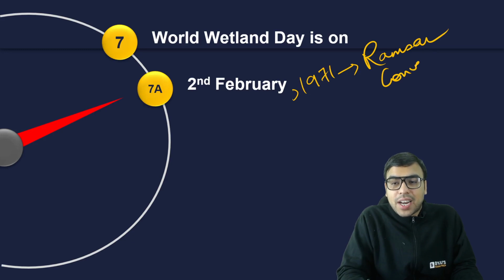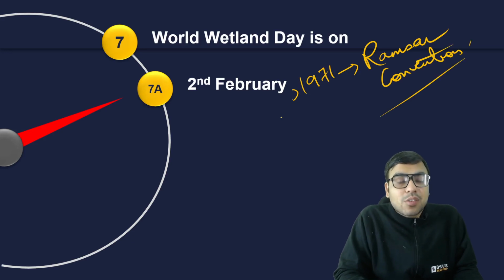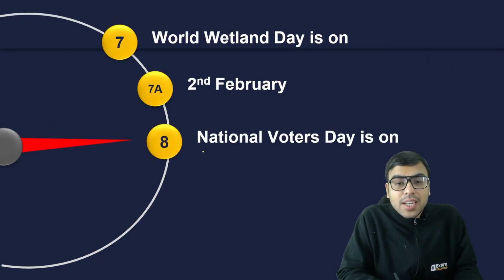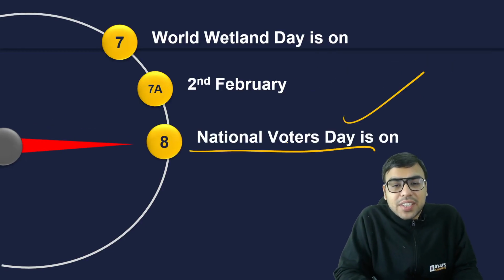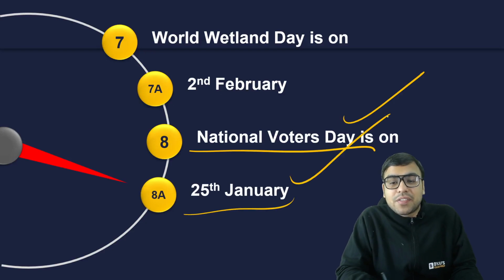So you should have an idea about this. Now, the next one is question number 8. Question number 8 says National Voters Day is on which day? Actually, we have discussed it already. So the answer is 25th January. Okay, so just have an idea about it.